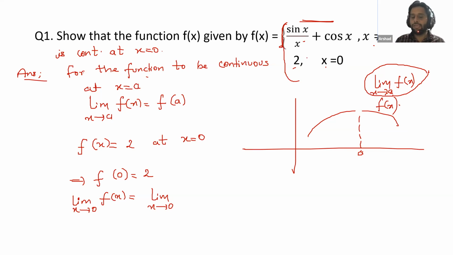So if we need to calculate the limits and we have these two values, then we will select the first one, where x is not equal to 0 and x is going towards 0. So we will select the first function, which is sin x by x plus cos x. Please remember, limit does not mean x is equal to 0 or x is equal to a. Limit means you are approaching that value. You are very, very close to that value, but it is not equal. So please remember x is not equal to 0 here. That's why we will use the first function.